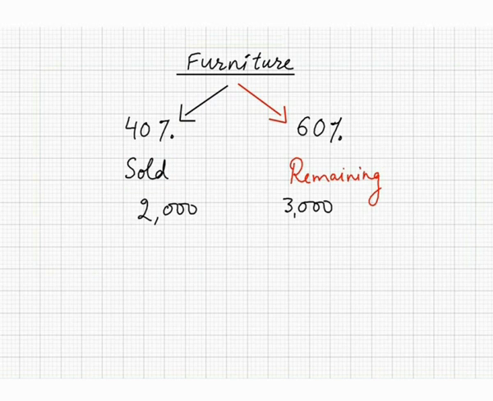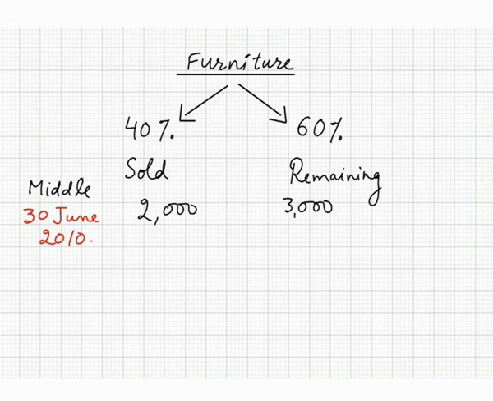Now one thing more, we have to be careful. It's not clearly written in the question at what time the furniture was sold. Only during the year the furniture was sold, but in the beginning or at the end, nothing written. So we are going to assume that it was sold in the middle of the year. It means 30th June